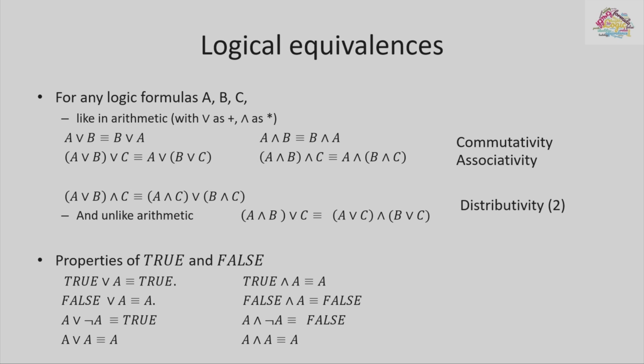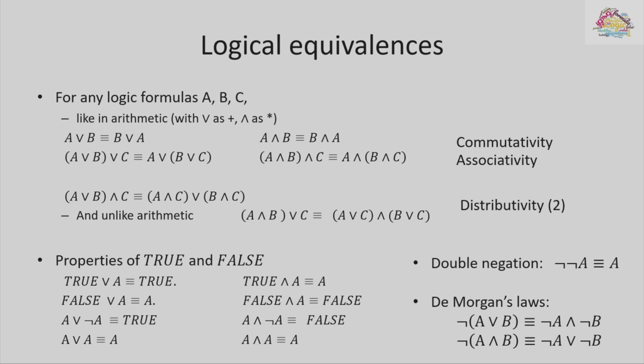So finally, let me just, for completeness, throw on the slide the two rules that we used in the last lecture. One of them is the double negation. Not not A is the same as A. It's not that today is not Tuesday. Well, yeah, today is Tuesday. And another one is De Morgan's laws. Not of A or B is not A and not B. Not of A and B is not A or not B.